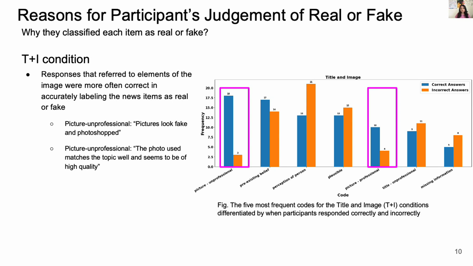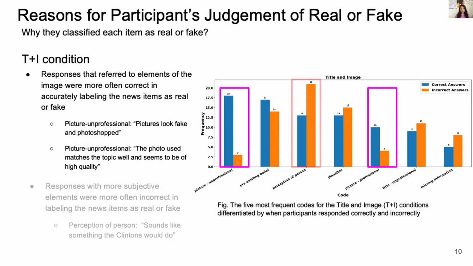For example, correct responses often came with reasoning such as pictures look fake and photoshopped, whereas responses with more subjective elements, like perception about the person in the news story, were more often incorrect than correct in labeling the news item.